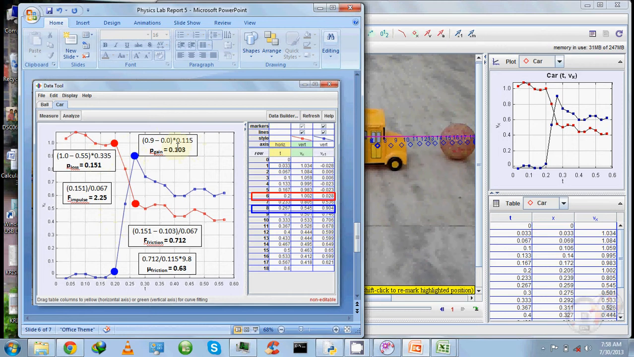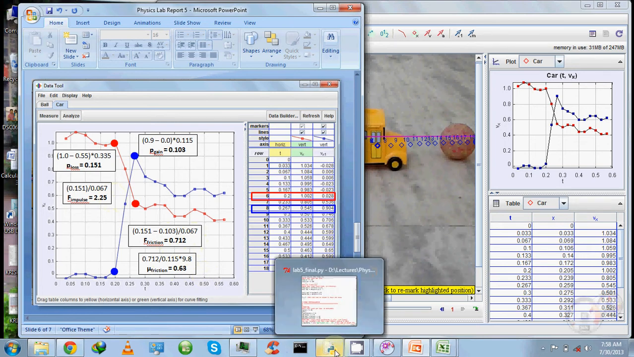If we divide the difference of these two momenta by the time duration of our collision, which is 0.067 seconds, we can find this external force. And if we use the momentum of the ball as the momentum exchange between the two objects, we can find the average force acting on these two objects during this collision. Using this frictional force, and dividing it by the mass of the ball times gravity, we can find the coefficient of friction.